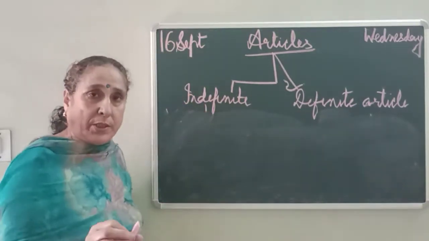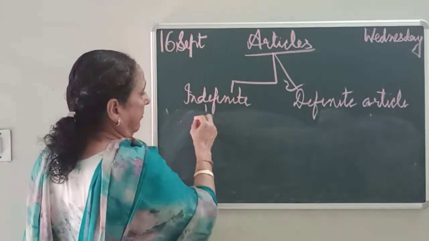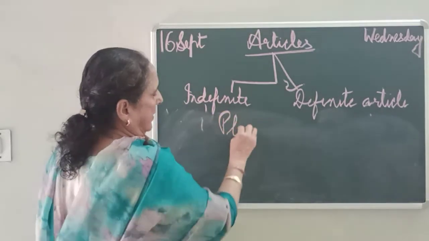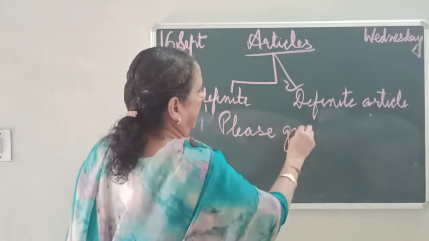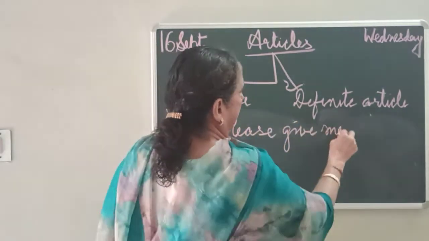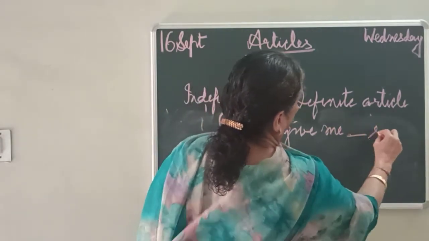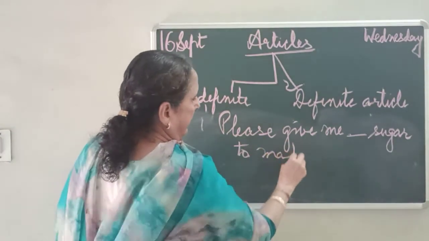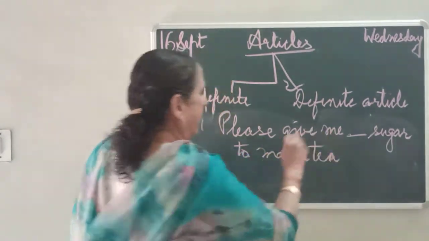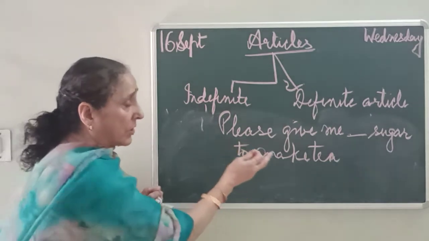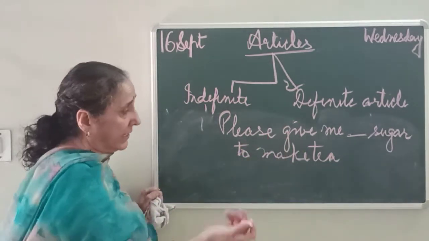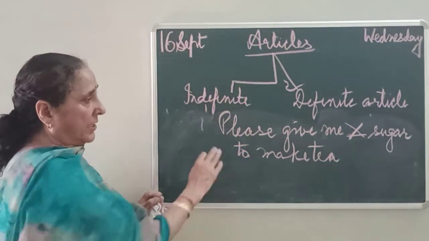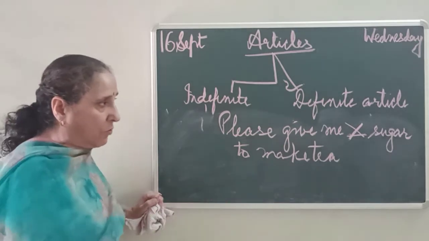We never use any article before the uncountable thing. Please give me sugar to make tea. Okay? Please give me sugar to make tea. Some of the children, अब teacher ने दिया तो children will write, please give me a sugar. No, you will write cross here. Please give me sugar to make tea. Please give me water to drink.